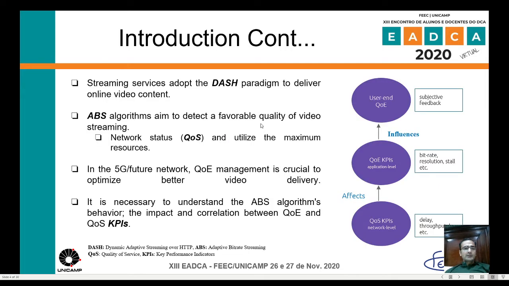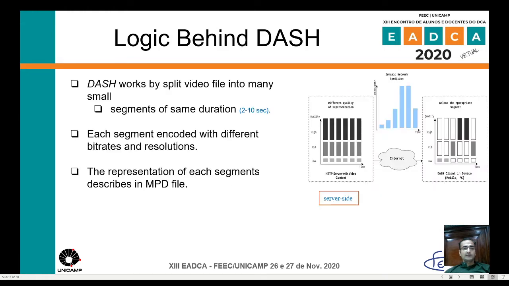Streaming services adopt the DASH paradigm to deliver online video content. Adaptive streaming algorithms aim to detect a favorable video quality using network status, QoS, delay, throughput, and loss, and provide error-free video quality. In future 5G networks, QoE management is crucial to optimize video delivery. It is necessary to understand the ABS algorithms' behavior, and the impact and correlation between QoE and QoS KPIs.